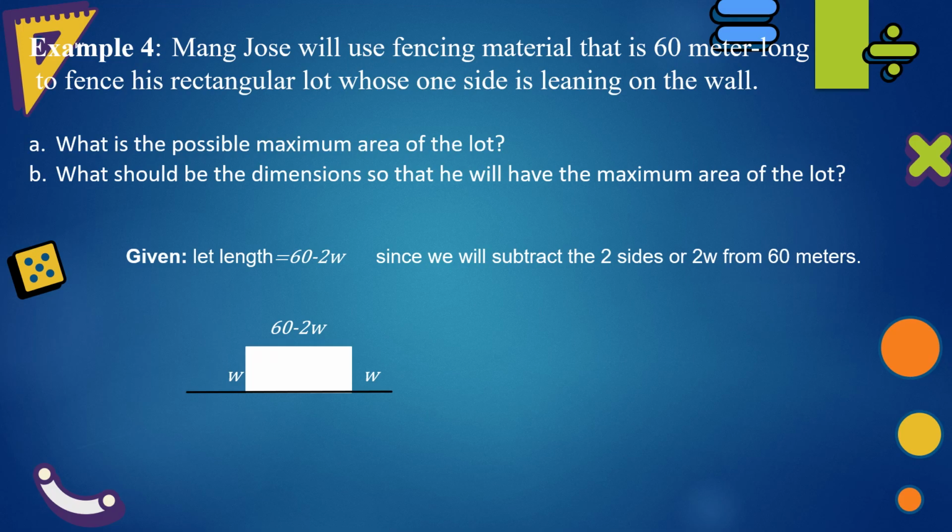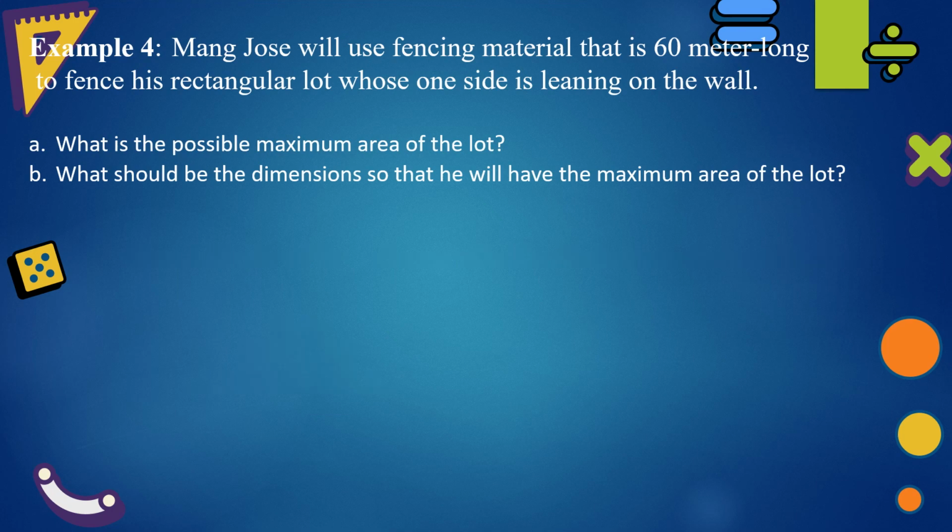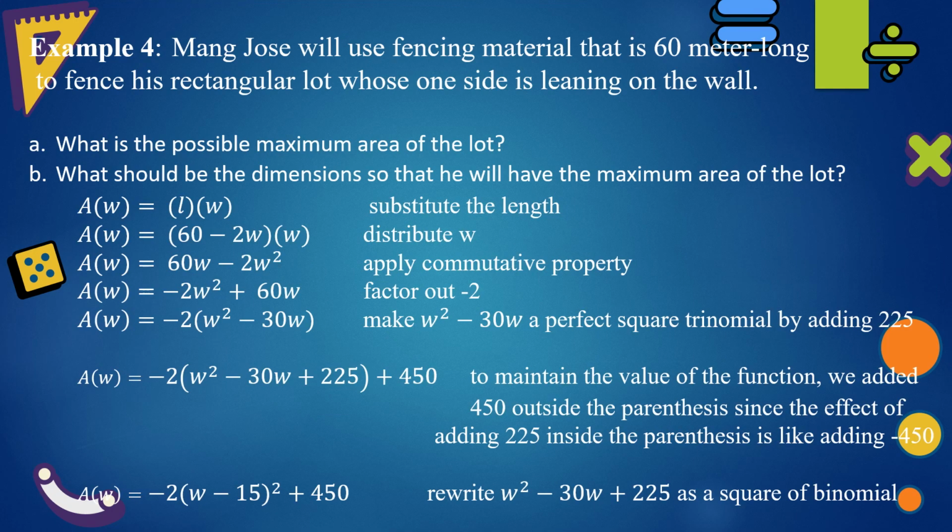Given the 60-meter long material, we will subtract twice the width from it to get the length. The formula for the area is length times width. So the equation is area is equal to the product of 60 minus 2w and w. Now distribute w. w times 60 is 60w. w times negative 2w is negative 2w squared.